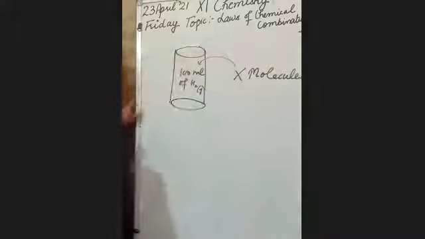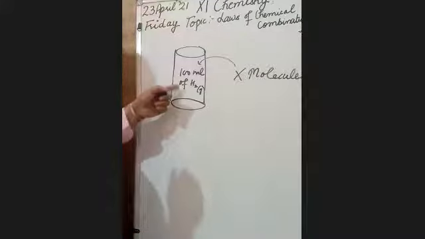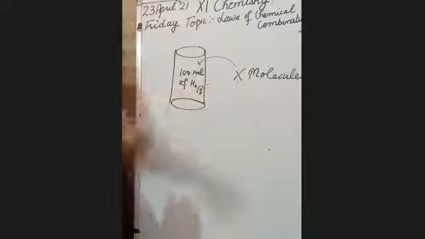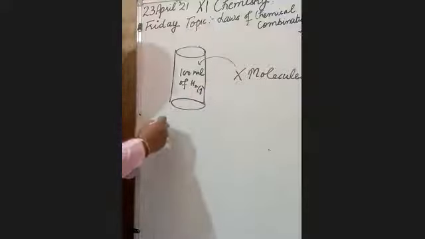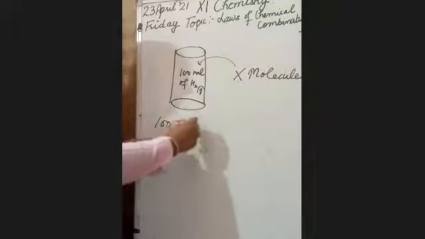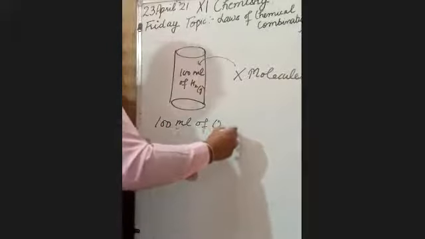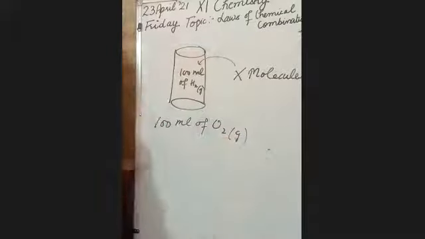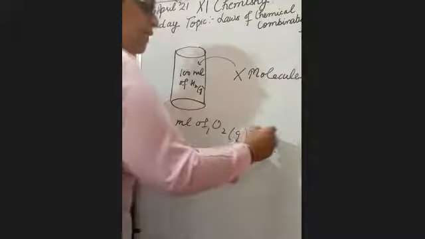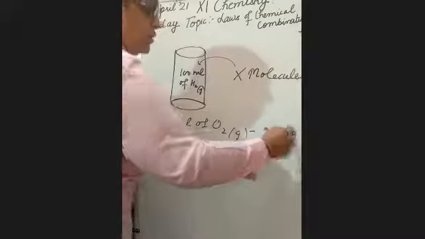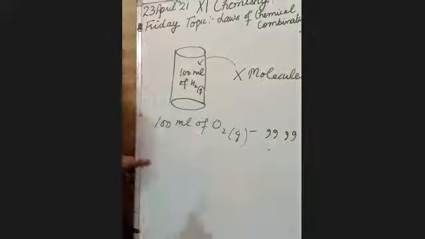If I ask what is the number of molecules in 100 ml of O2 gas, provided the temperature and pressure are the same, your answer will be the same, X molecules. But for this law, remember, temperature and pressure should be the same.